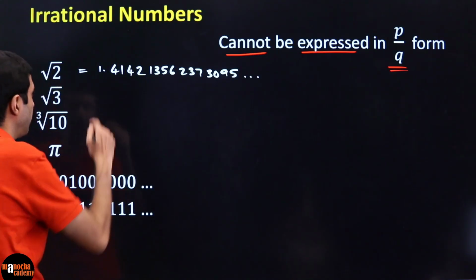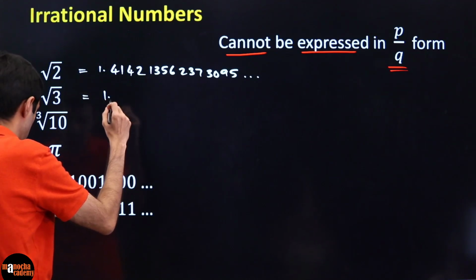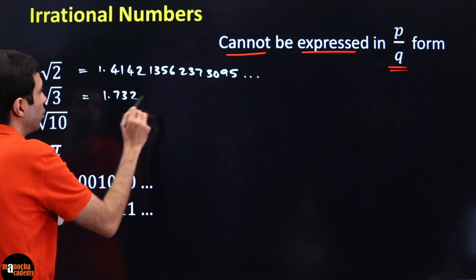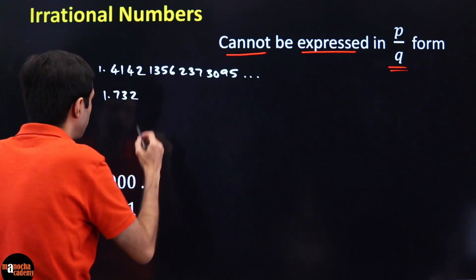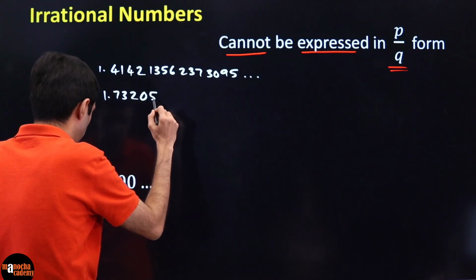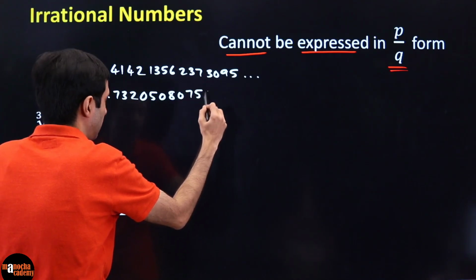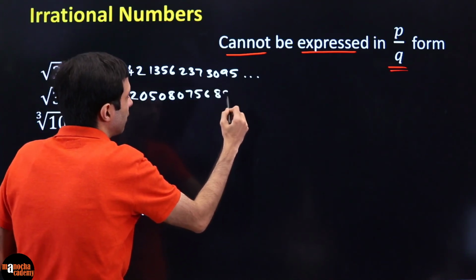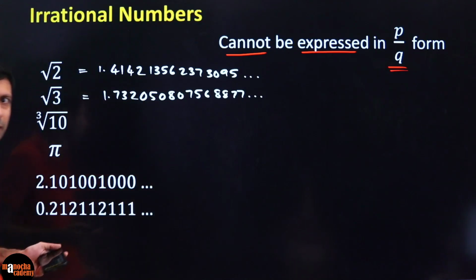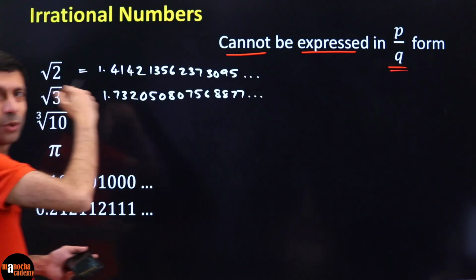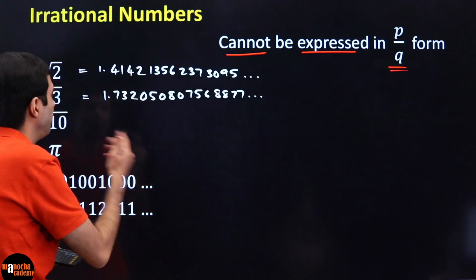Same thing if you look at root 3. Check. Can you find any repeating pattern here? You'll get a Nobel Prize for sure in mathematics. We know root 3 is 1.732, but that's only the approximate value. There is 05, 08, 07. Wow, so many zeros. 56, 8877. See, is there anything repeating here? And this is not just the end. You can go on and on, right? Same way for these things.